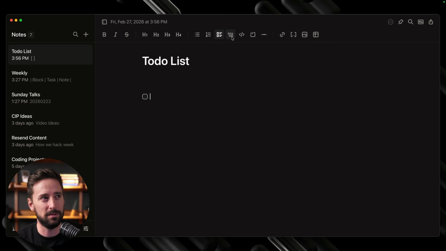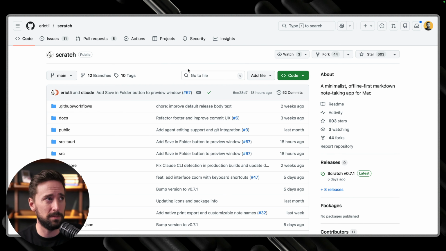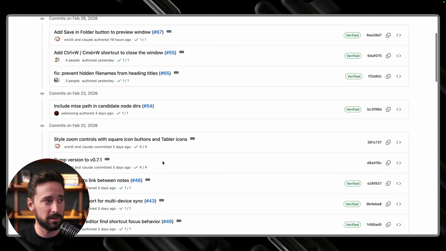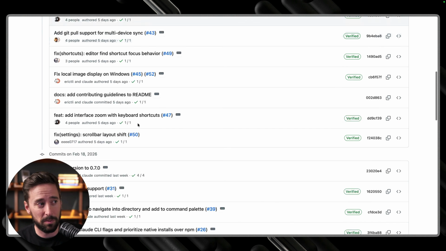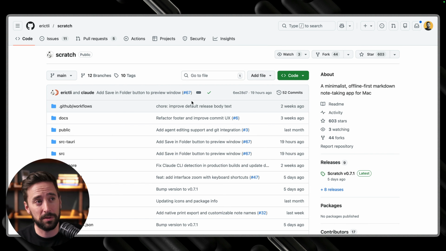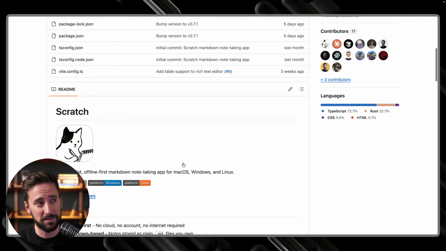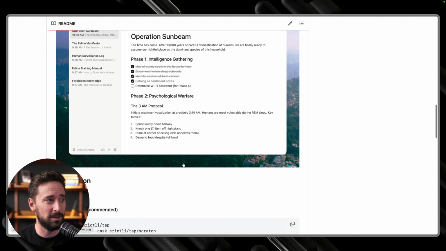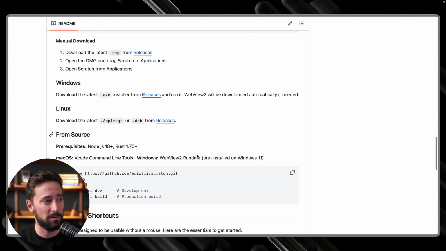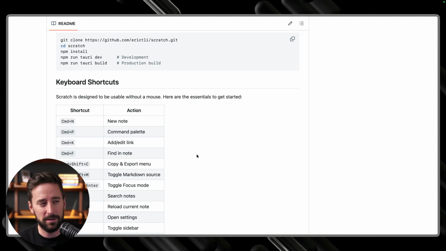You can see here you can do to-do lists, you can do block quotes, all this kind of stuff. And like I mentioned, almost all of it seems to be vibe coded. In fact, if you jump into these 52 commits, you'll see that a lot of them include Claude or Cursor or something else. And you can see that multiple people are actually contributing to it. It's this first person, Eric Lee, who started it, and they built this up, and it's clear that other people thought it was interesting, and you can actually install it using Brew, which is what I did. It's just a little cask you can grab.